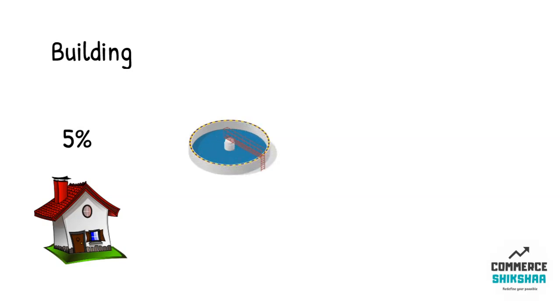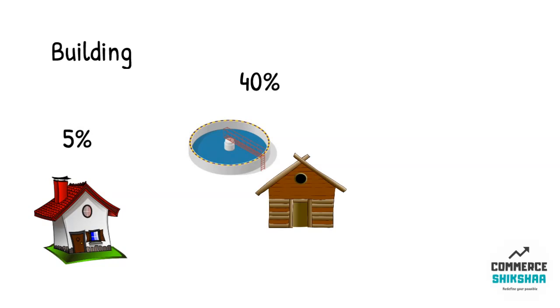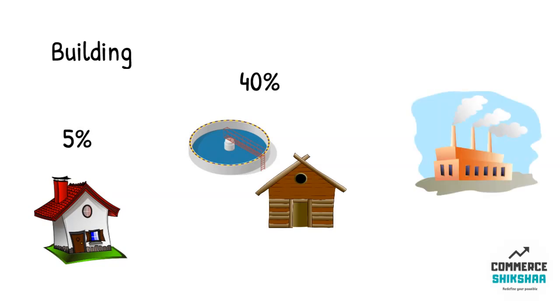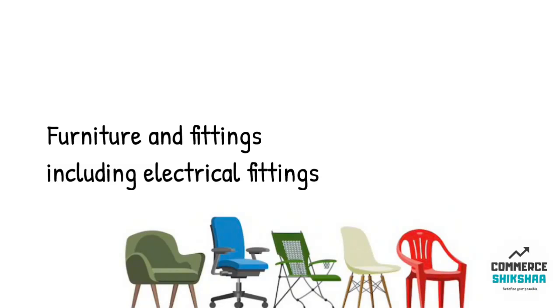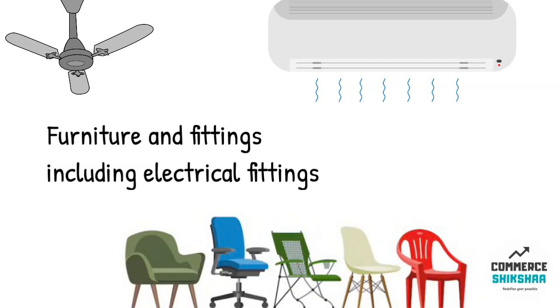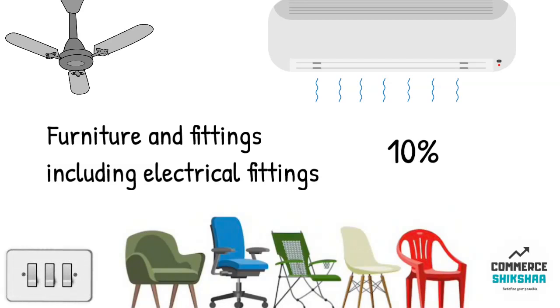Any building which forms part of water supply projects, water treatment systems and are put to use for providing infrastructure facilities under Section 80IA and temporary erections like wooden structures are depreciated at the rate of 40%. Any other building apart from these two are depreciated at the rate of 10%. Let's move on to furniture and fixtures now. All the fittings including electrical fittings are also included in this category. The depreciation rate for this is 10%.